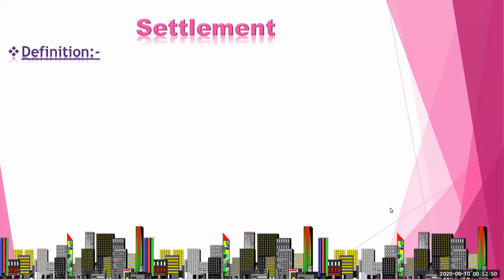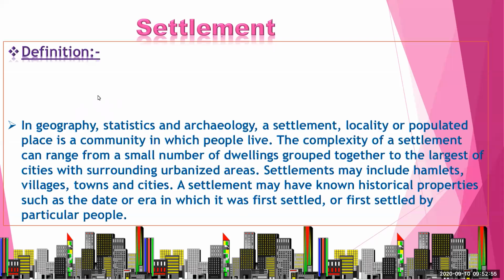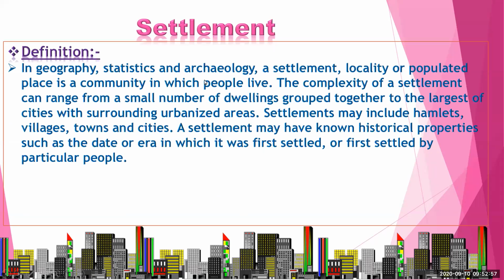First of all, we'll see the definition of settlements. In geography, statistics and archaeology, a settlement, locality or populated place is a community in which people live. The complexity of a settlement can range from a small number of dwellings grouped together to the largest of cities with surrounding urbanized area. Settlements may include hamlets, villages, towns, and cities.